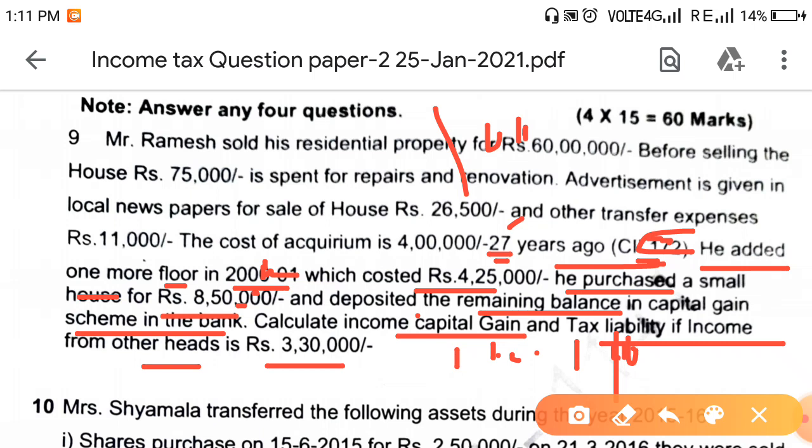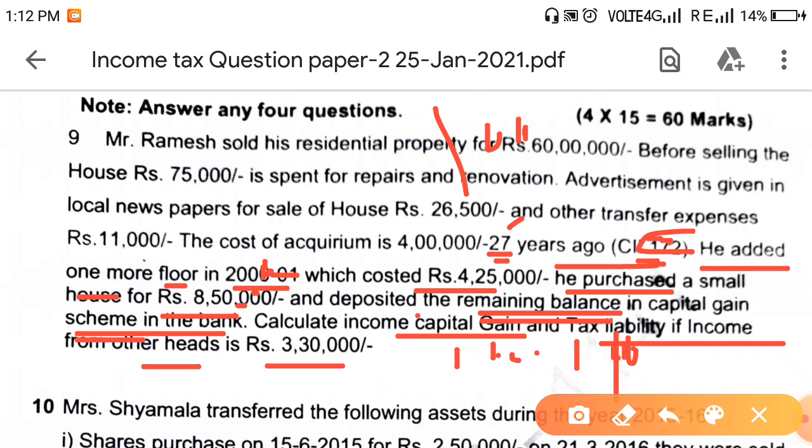Suppose you got 20 lakhs as capital gain before exemption. For sections 54 and 54B, capital gain or amount deposited, whichever is less, will be allowed as deduction. When they say remaining balance, it means out of the capital gain, the balance amount he has deposited.